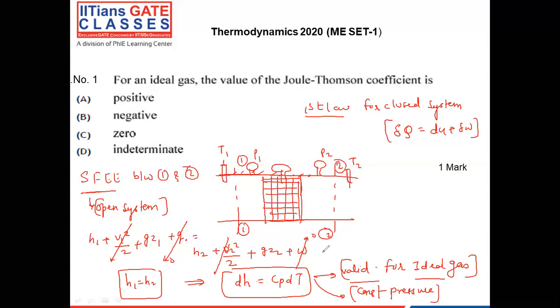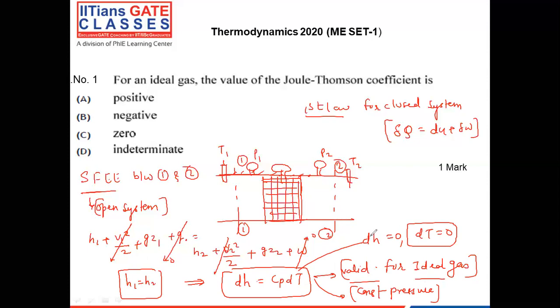Now you may think that how the temperature will change when dH is 0. So the temperature change will be 0. But I said for the real gas, the temperature will vary. For ideal gas, temperature will not be varying. In throttling process, temperature will never vary for ideal gas. That is the first condition.